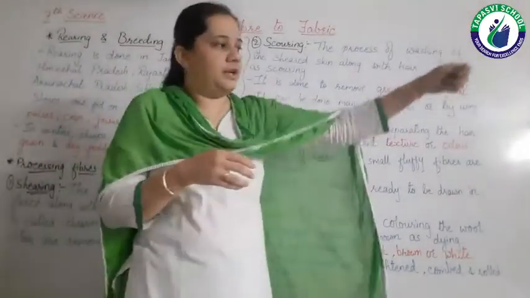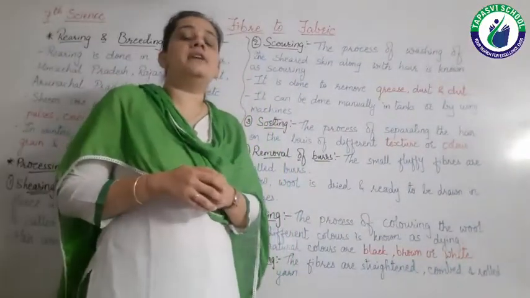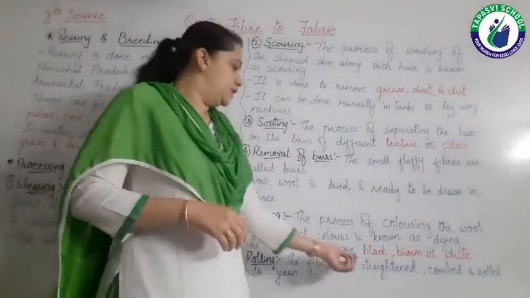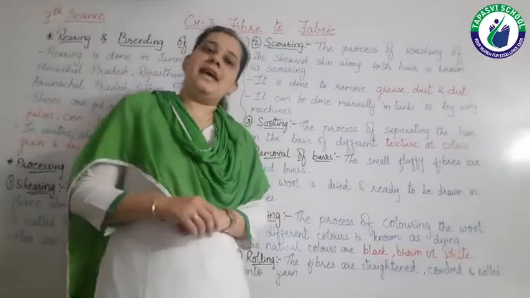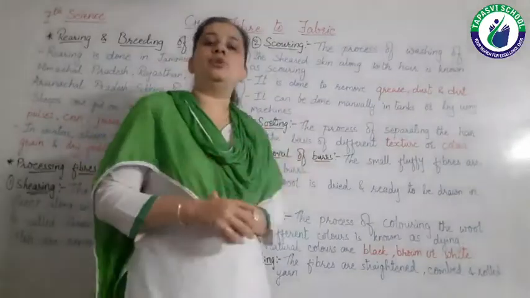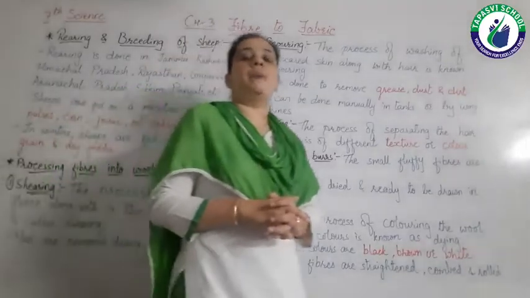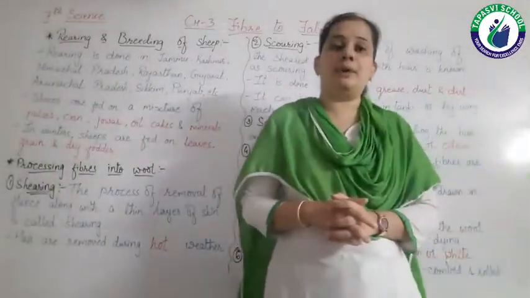So we are straightening the fibers and combing them. Then, as we have done straightening and combing of the fibers, the fibers are rolled into yarn. So now we have yarn with us, by which we can make different types of woolen materials.